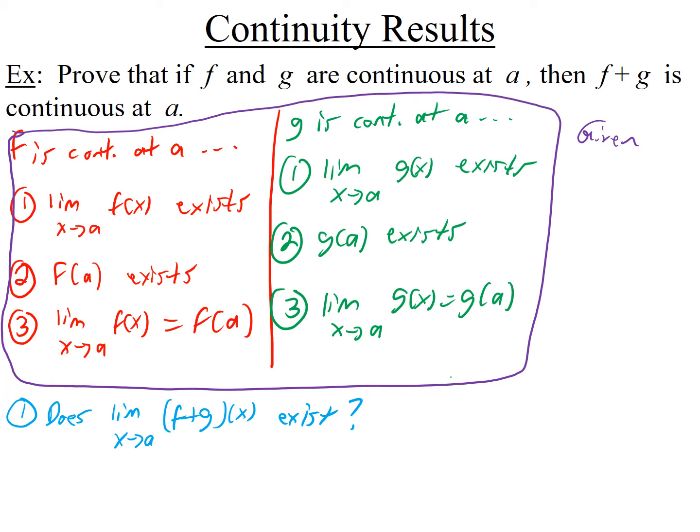It may look a little confusing the way I wrote that. So let me just put a little note on the side here real quick. When you see it like this, this is basically what we're talking about. Whatever's in the parentheses is the name of the new function. So f is one function, g is another function, and the name of this new function is f plus g. And when I put an x here, x stands for the input. When you plug a number into this new function f plus g, you basically plug it into each thing. So this is equal to f of x plus g of x.